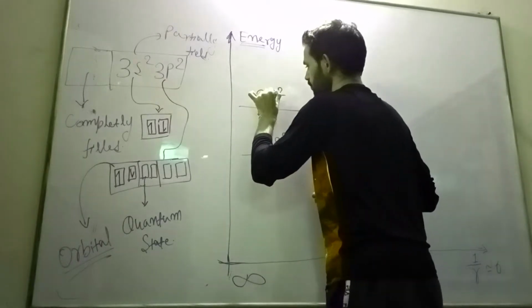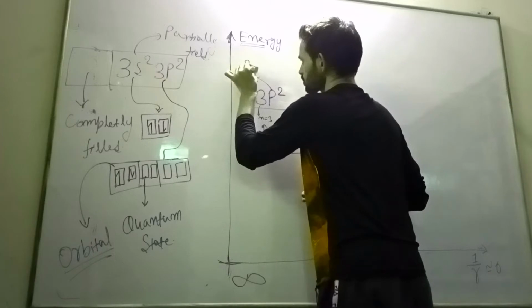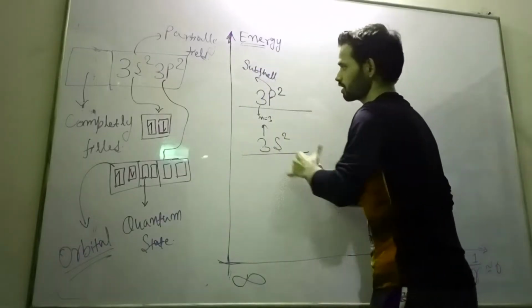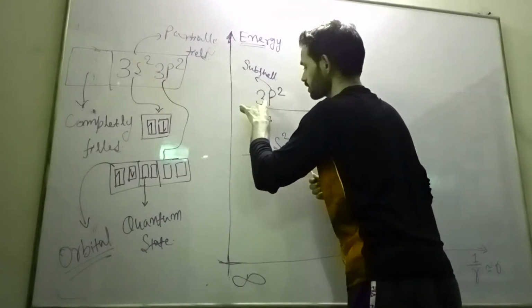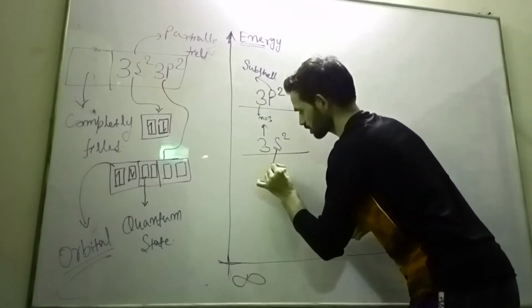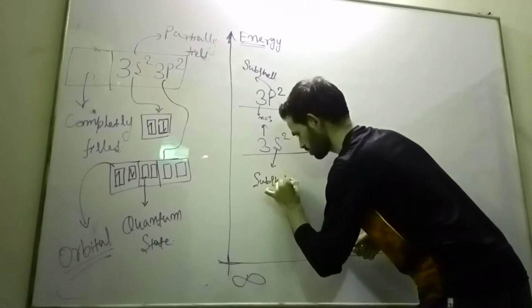What is this p or s? It is the subshell. This number is the energy level, and this p or s is nothing but the subshell.